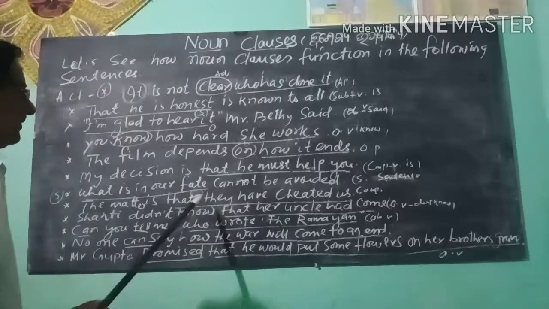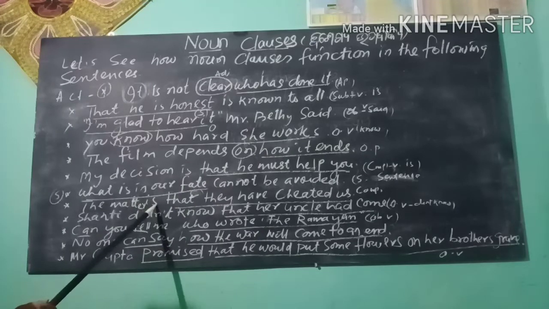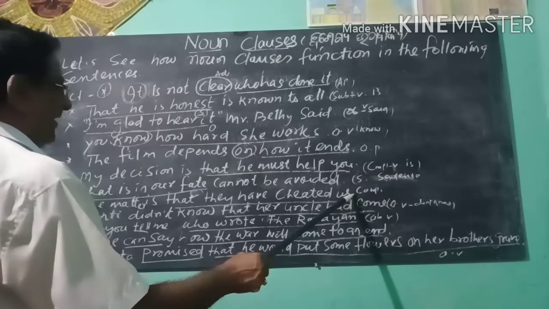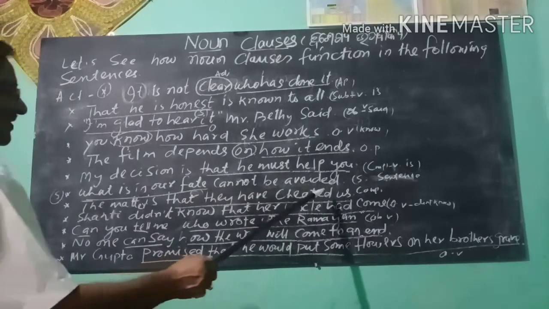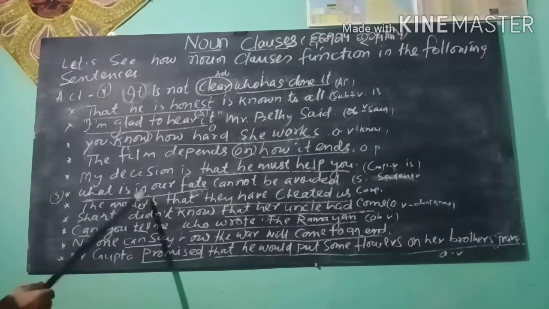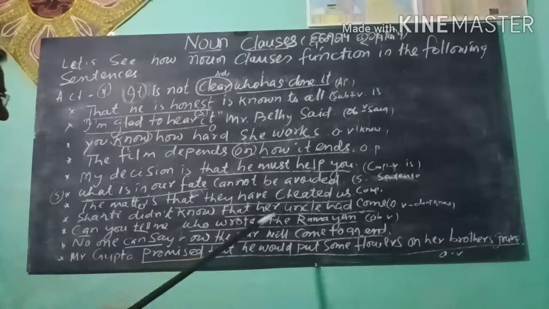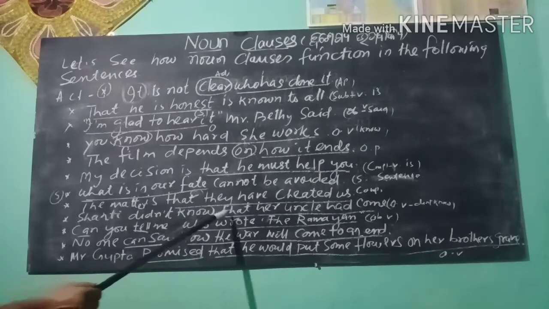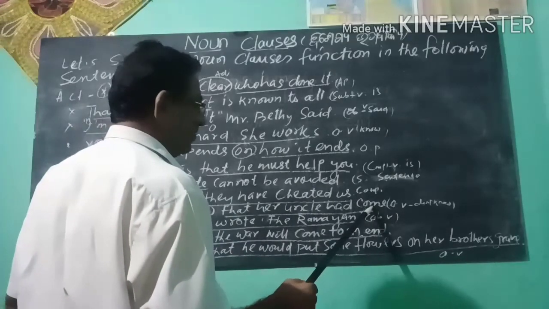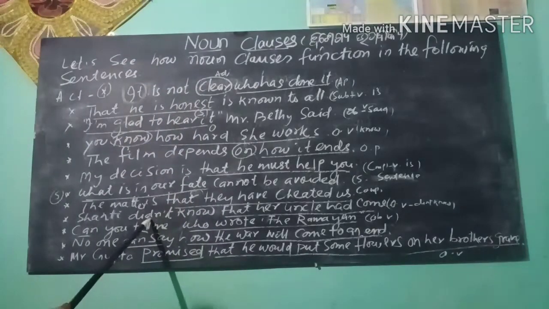Next, the matter is that they have cheated us. The matter is, main clause. That they have cheated us, noun clause. And that they have cheated us works as the complement of the verb is. Shanti did not know that her uncle had come. That her uncle had come, noun clause. It works as the object of the verb did not know.